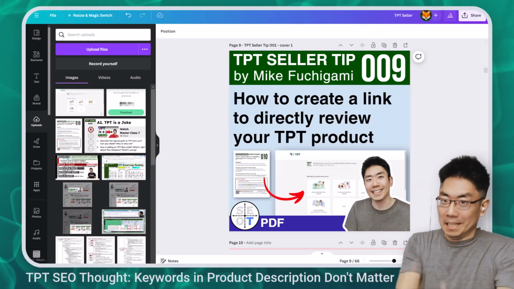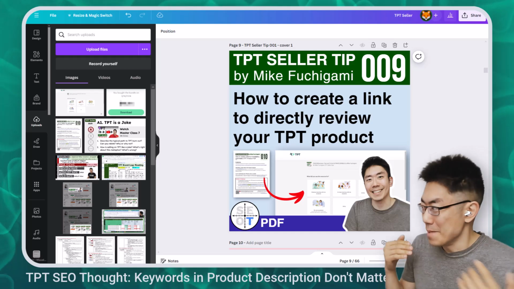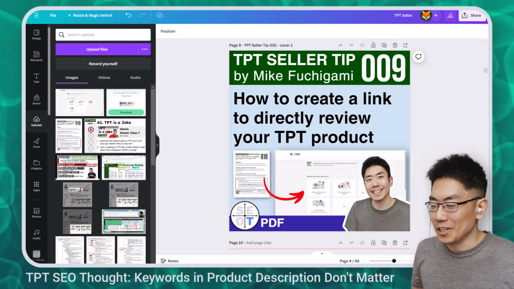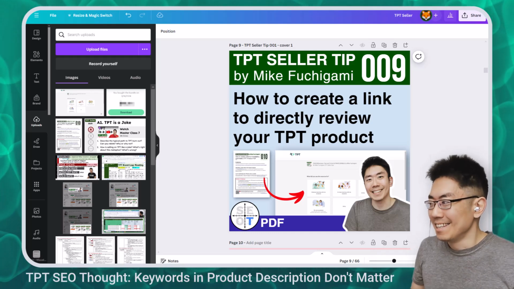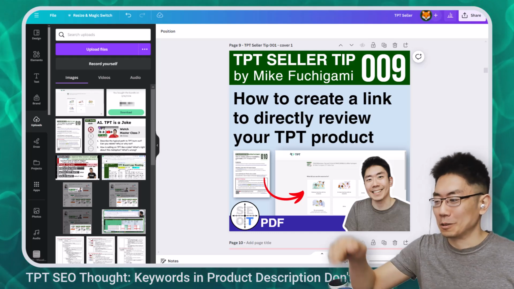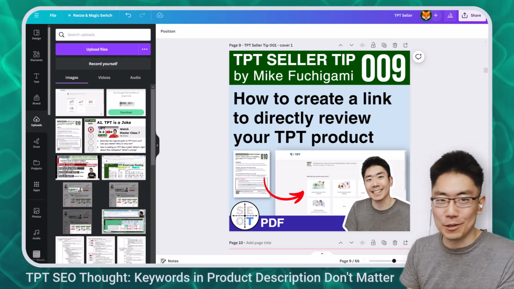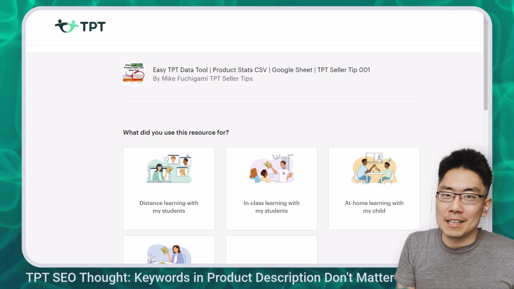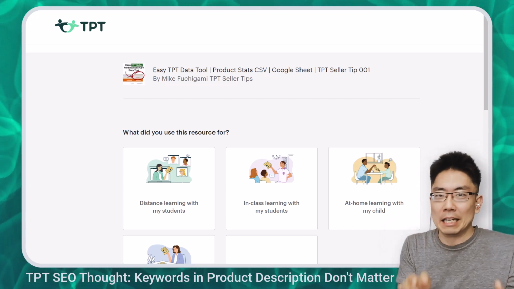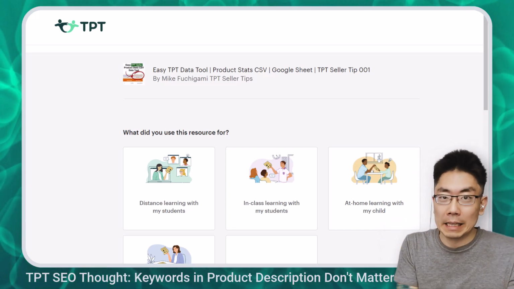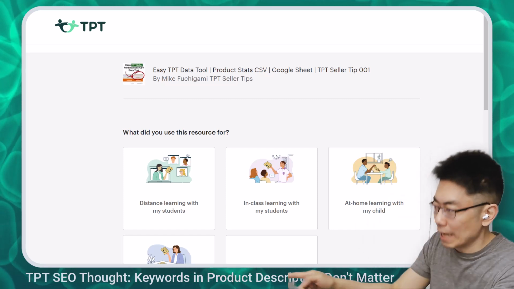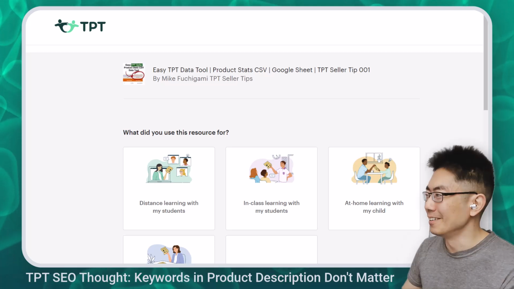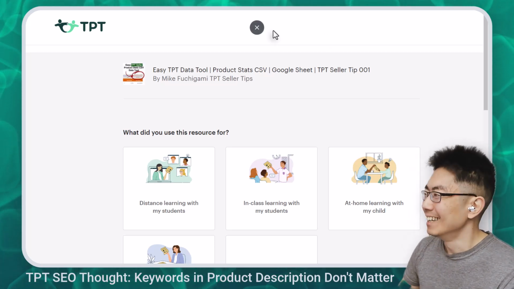Okay, I am giddy with excitement because I am making my Canva covers for my products, and I realized a better way to create a one-click link that goes directly to the page to review your TPT product. It is crazy. What this means is we can put a link in our PDF to say, hey, click here to leave a review, and it'll take you directly to this page to leave a review on that specific product. Okay, yeah, my heart is racing. Yeah, that's a cool find.